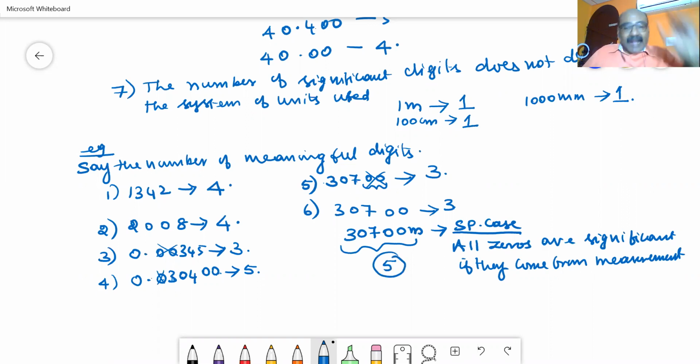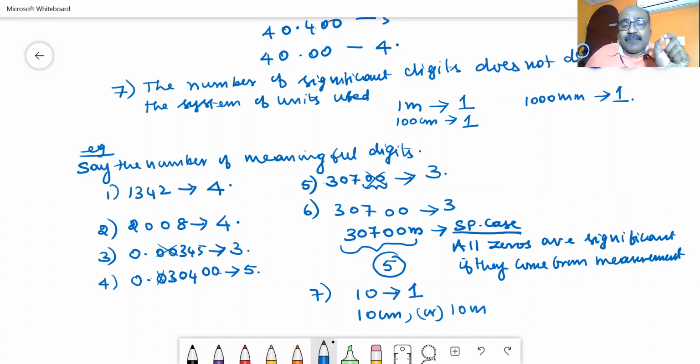Another example: if you are considering 10, the number of significant digits is 1. If you are measuring that 10 with the help of a scale, and writing it as 10 centimeter or as 10 meter, then it is significant. In both of these cases, the number of significant digits is considered to be 2.